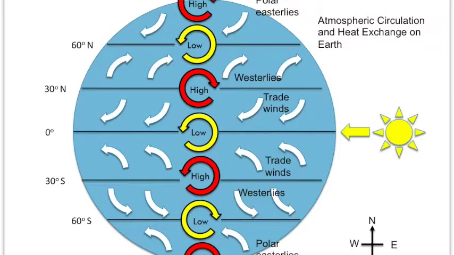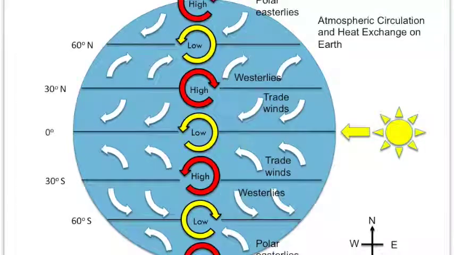And you'll notice that with the wind patterns in the northern hemisphere, you're going to have a deflection of the wind towards the right in the northern hemisphere and a deflection of the winds towards the left in the southern hemisphere. And again, this is caused because of the Coriolis effect and the rotation of the Earth on its axis.